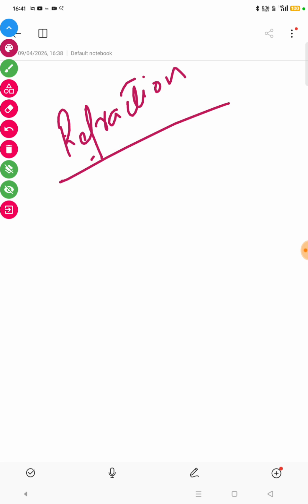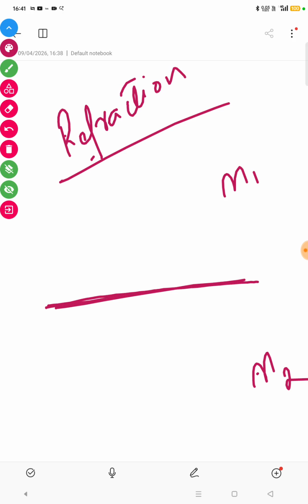two media are considered. Suppose this is medium number 1, this is medium number 2, and this straight line is a surface which separates these two media. So when a ray of light strikes the surface, say for example I am drawing the normal over here. The normal is an imaginary line which is perpendicular to the surface.